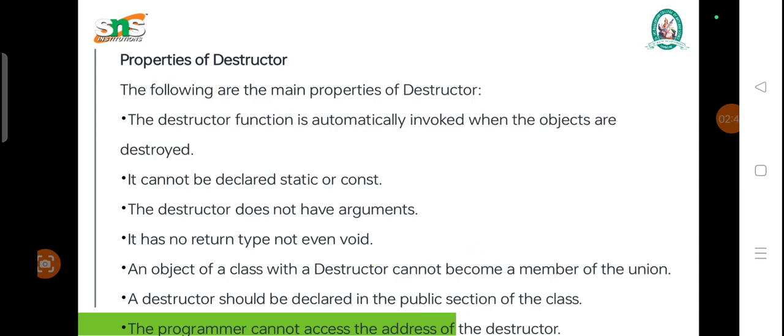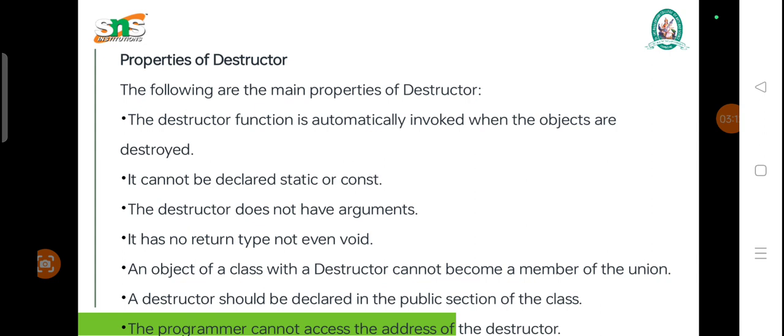Next are the properties of the destructor. The following are the main properties of the destructor. Destructor function is automatically invoked when the object is destroyed. It cannot be declared as static or constant, and also the destructor cannot have any arguments. It has no return type, not even void. An object of a class with a destructor cannot become a member of a union.